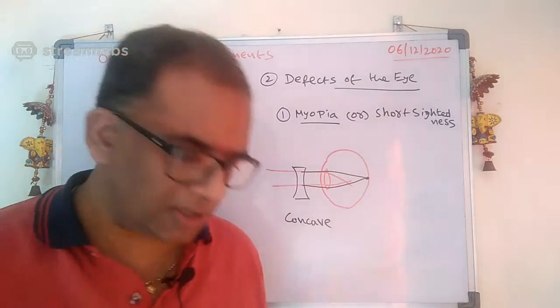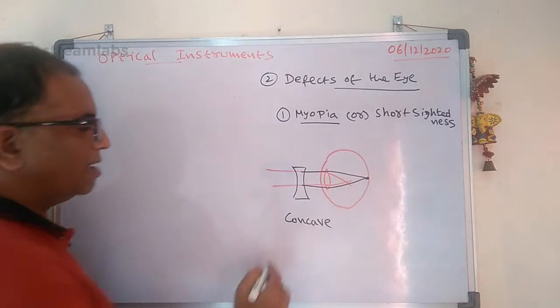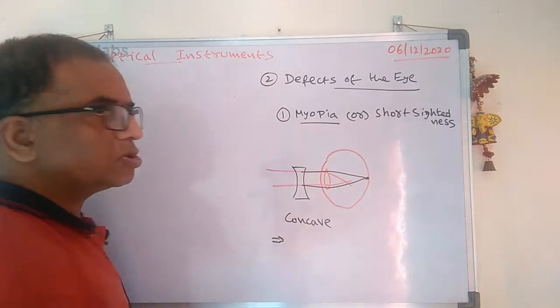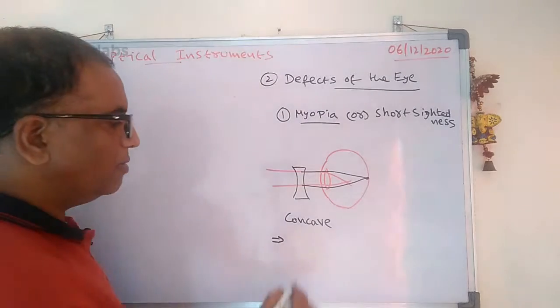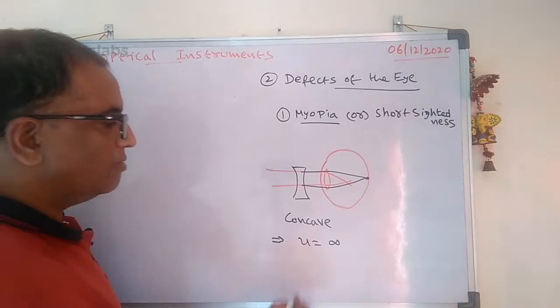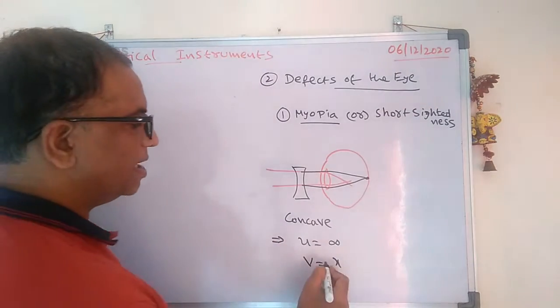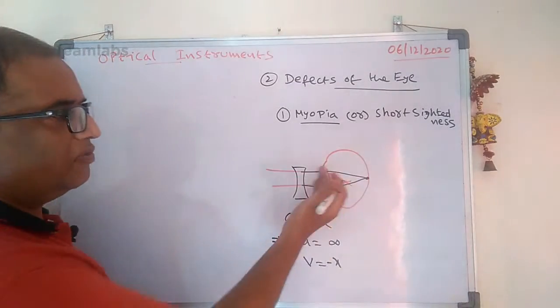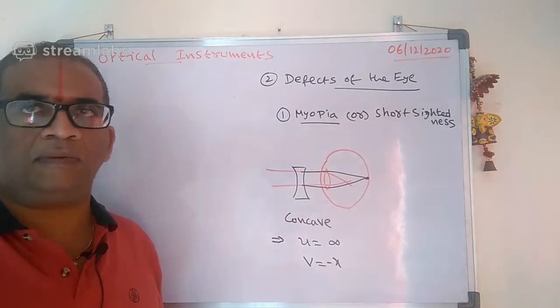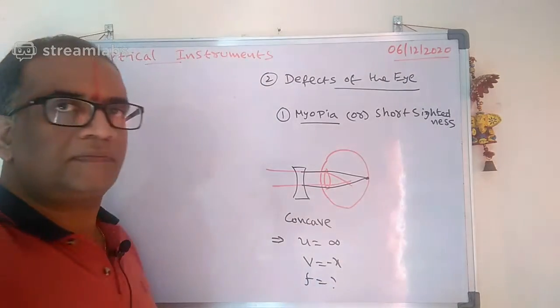Okay, are you understanding it? See carefully here. Whenever they give any problem regarding myopia, see how to solve a problem. Always take the U value as infinity, and the V value is the value they give. But remember that it is negative, because the image will form before the lens only. Then you have to calculate the focal length of that.